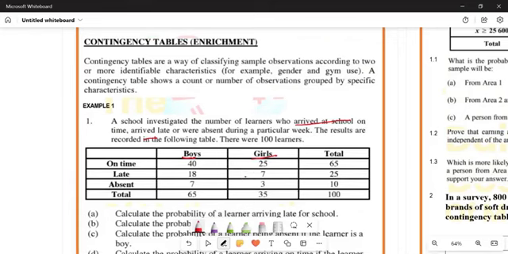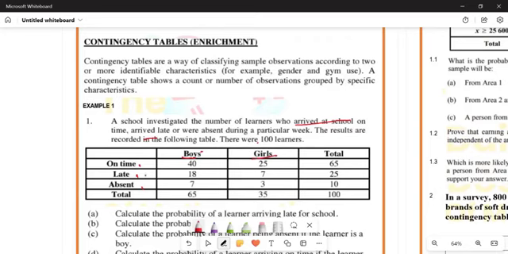Contingency table. Because if you look here, what are we talking about? Someone can either be on time, late, or absent. At the same time, someone can either be a boy or a girl. You see that? Okay, so what do we have then?